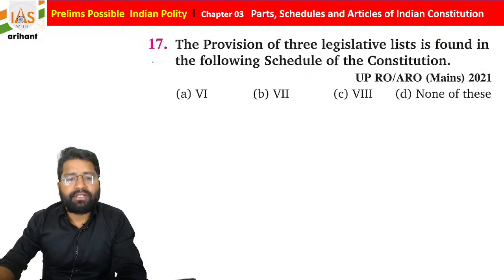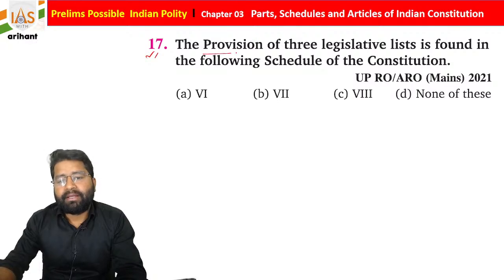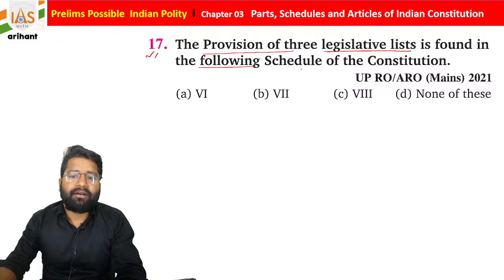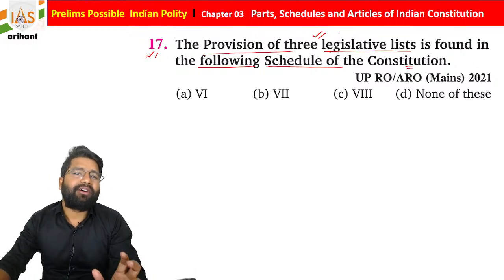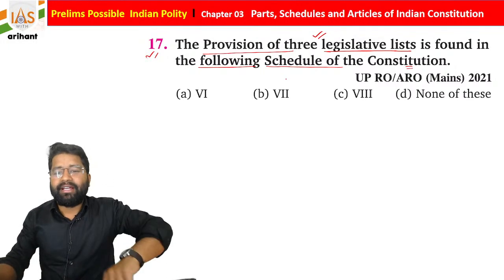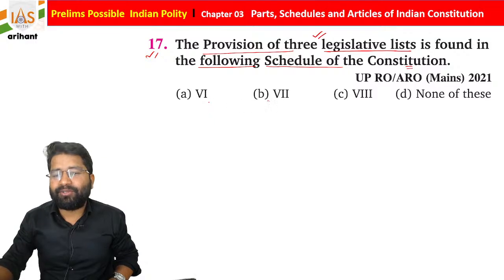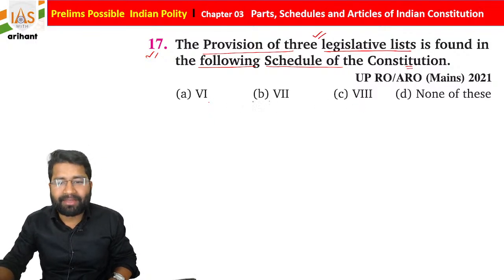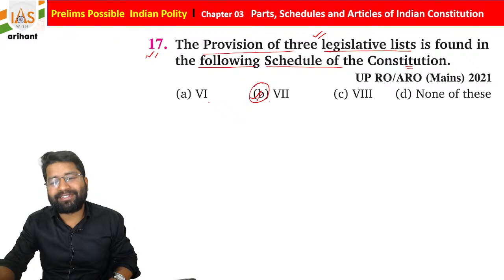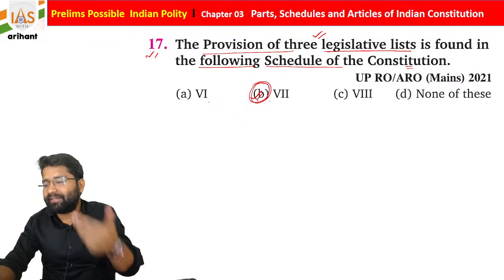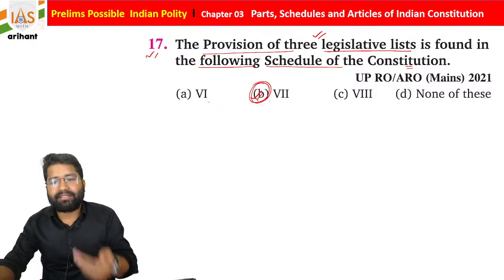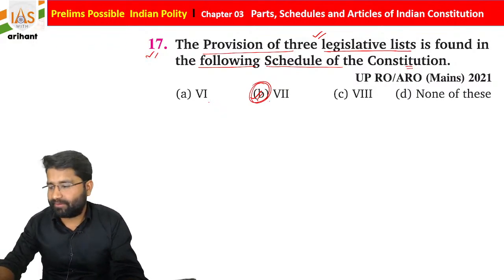Now if you see the next question: the provision of 3 legislative lists is found in which of the following schedules of the Constitution? 3 legislative lists means 3 law-making subject lists are mentioned under the 6th Schedule, 7th Schedule, 8th Schedule or none of the above. So we already discussed, students, it is under the 7th Schedule of the Indian Constitution, and this question is very repetitive.